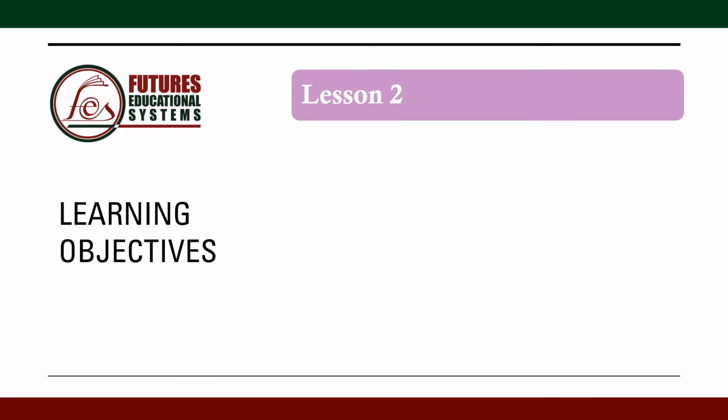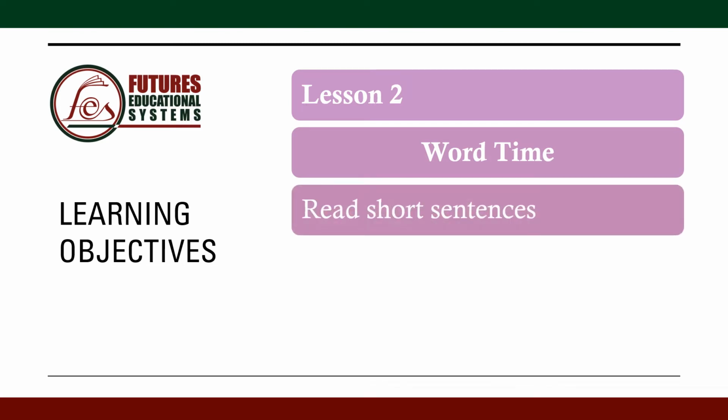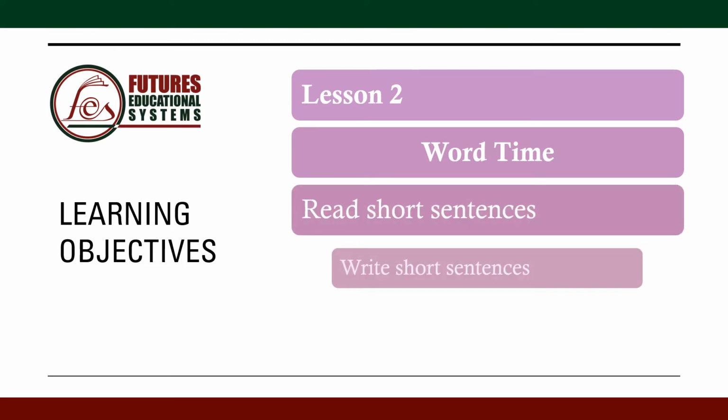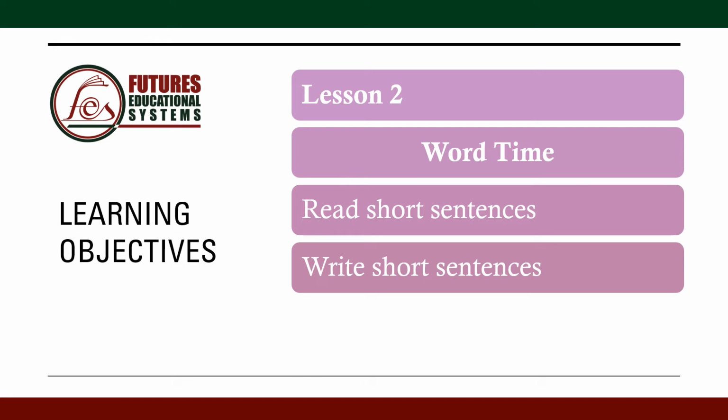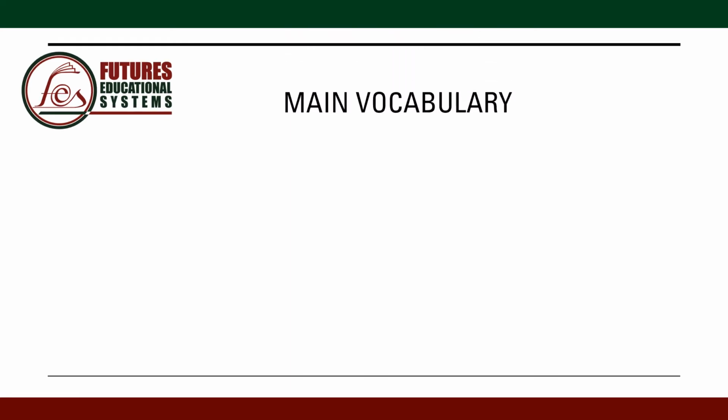Learning objectives of lesson 2, which is word time. We're going to read short sentences, we're going to write short sentences, and we're going to learn some vocabulary words about the zoo animals. Main vocabulary.